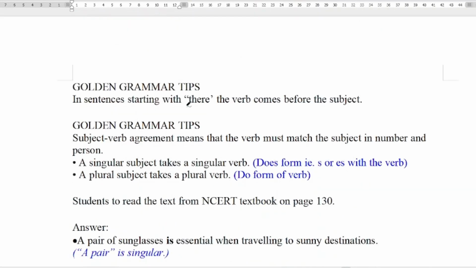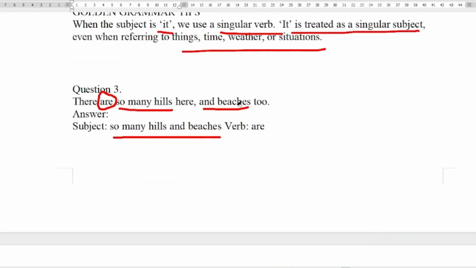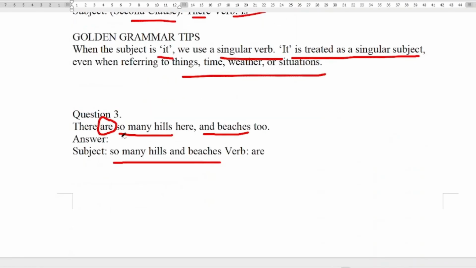In a sentence starting with there, the verb comes before the subject. If the sentence is starting with there, the verb comes before the subject. You see the sentence? There are so many hills. So the verb is coming first, then the subject is coming. Okay, fine.